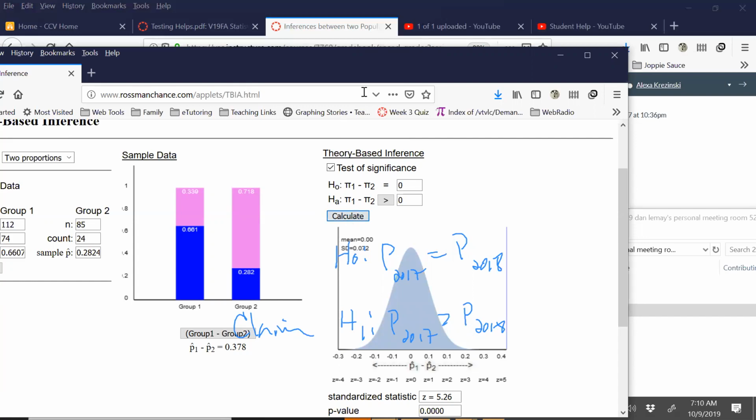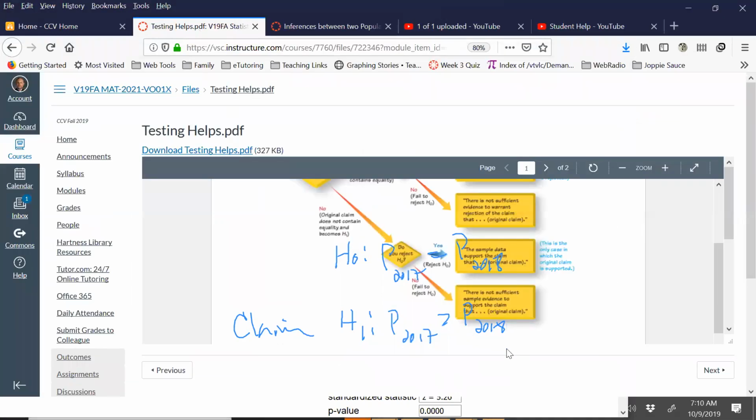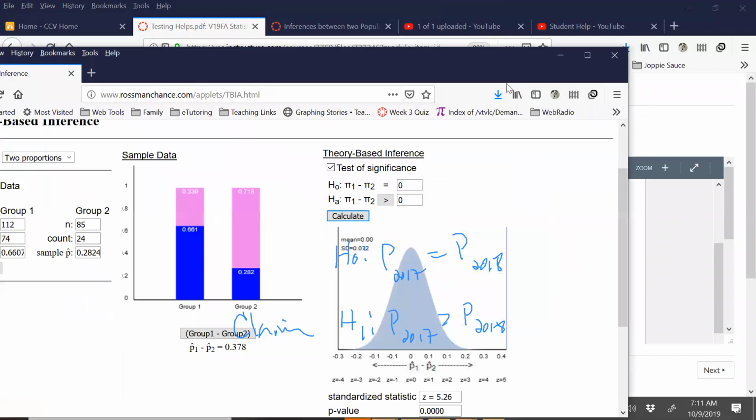Okay, and how to get a correct answer. Our claim was not equality. Our claim was HA, it was greater than. Do we reject H0? Oh, we sure did. So the correct way to word this conclusion is: the sample data supports the claim that the proportion of homes that sold in less than 30 days in 2017 was greater than it was in 2018. Okay, so hopefully that'll help you. So let's see here. I'm going to come back here. I'm going to end the meeting.